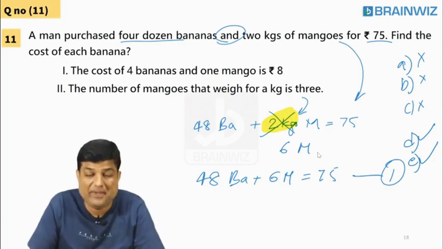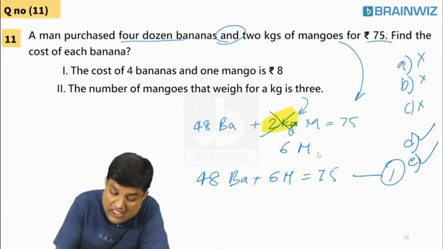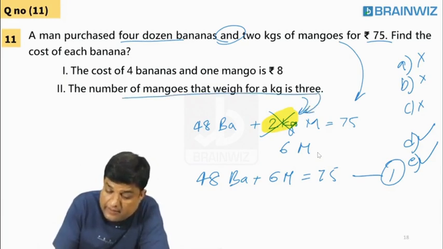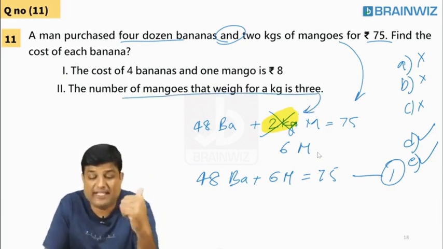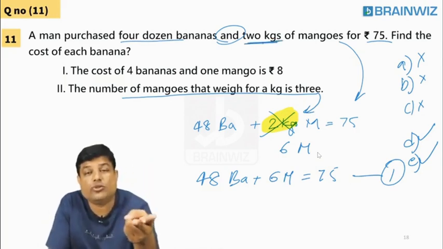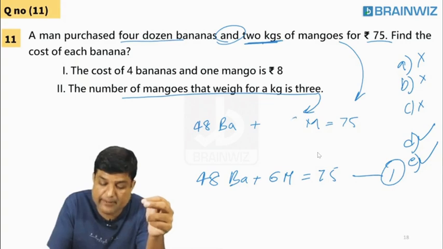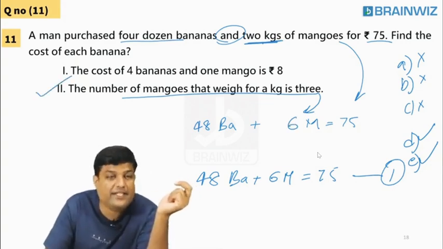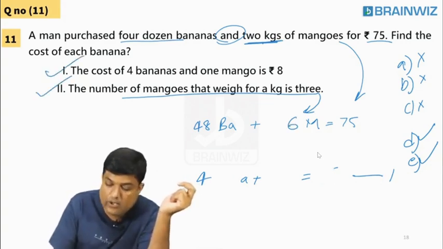Okay, everybody, on the screen now. I'm using the second one here. What is said? 2 kgs he told you in the question. I'm converting those 2 kgs into 6 mangoes. Did you use the second one? Yes. Now I'm using the first one.